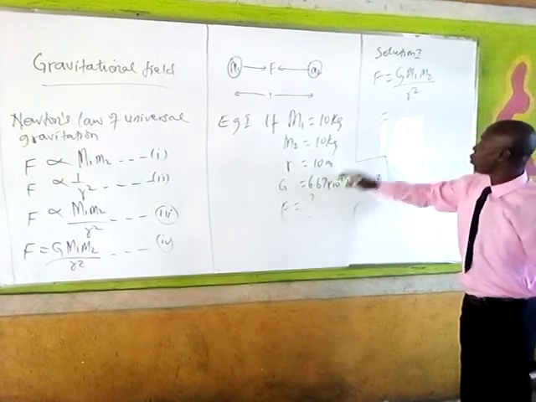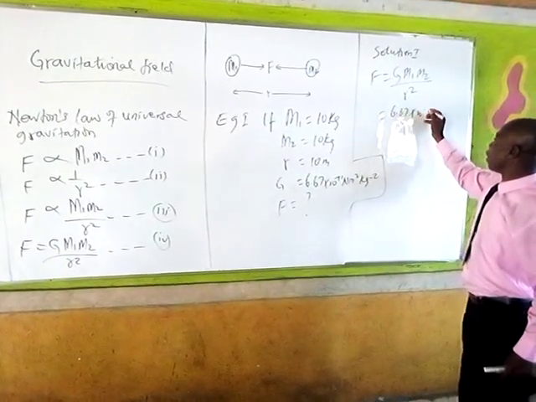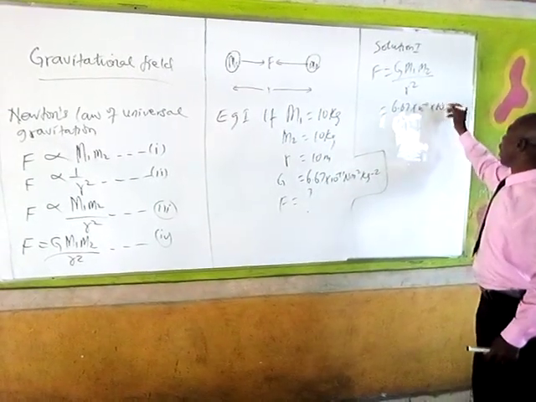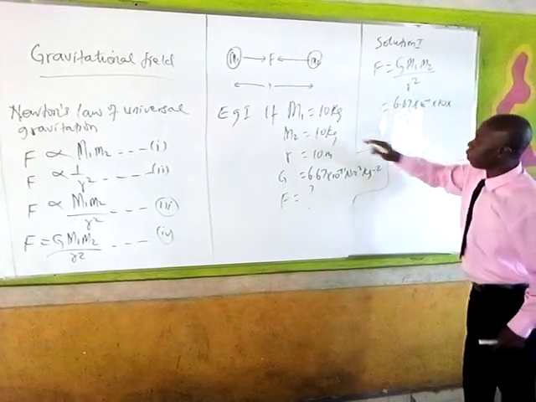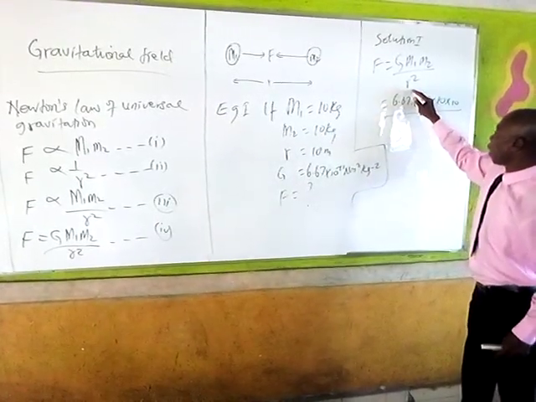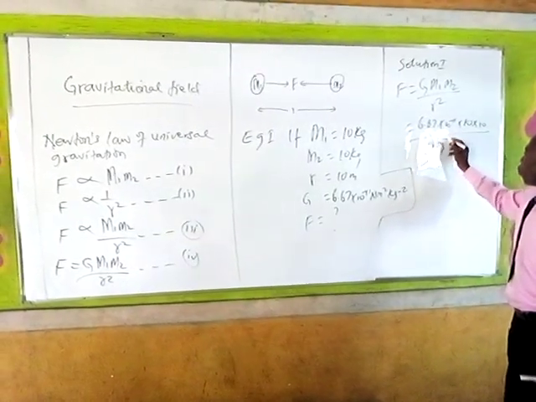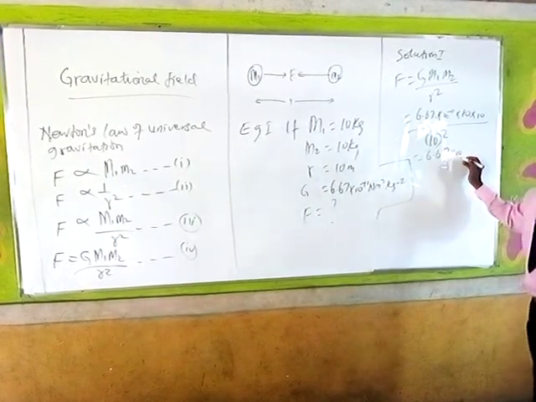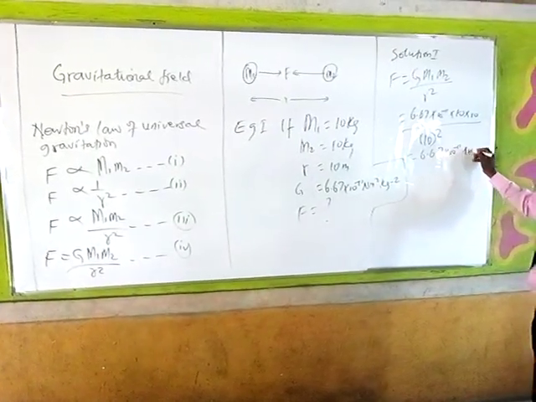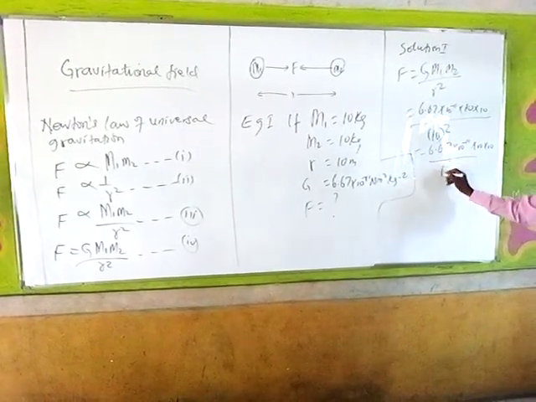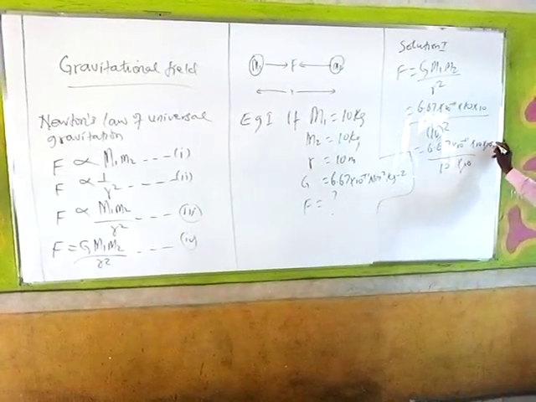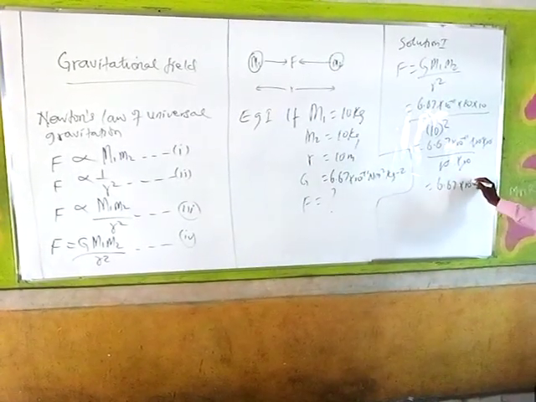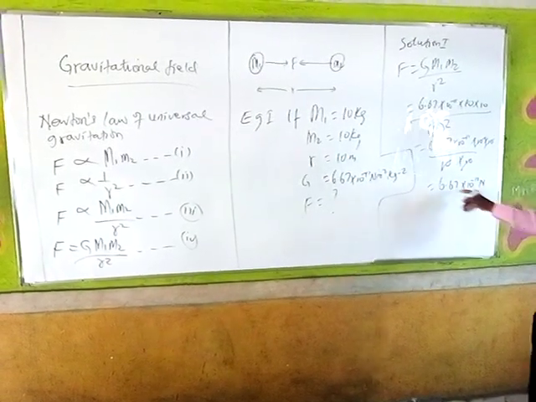And since G is given to be 6.67 times 10 raised to the power minus 11 times M1 is 10 kg, M2 is also 10, all over R squared. R squared is 10 and you have to square that. That means 6.67 times 10 raised to the power minus 11 times 10 times 10 all over 10 times 10. This will cancel that. What remains is 6.67 times 10 raised to the power minus 11 Newton. Newton is the unit of force.